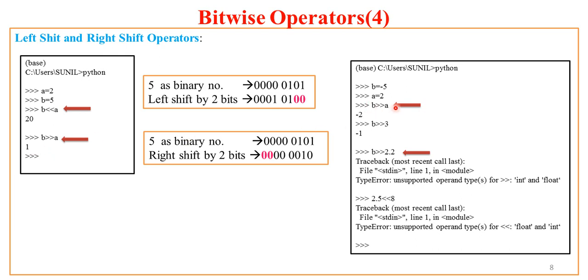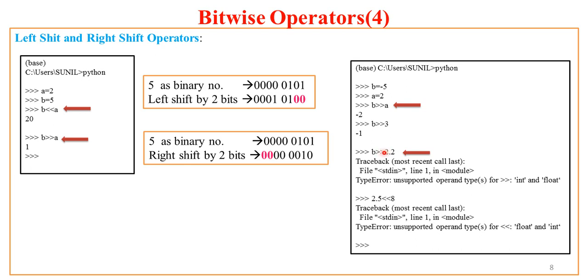Now this also works with negative numbers. Your B can be -5, A can be 2, and if you try this you get the answer -2. And if I say B right shift 3, you get the answer -1. So I suggest you try this.